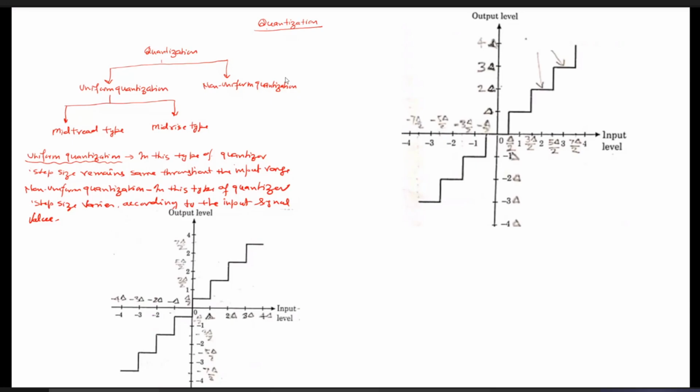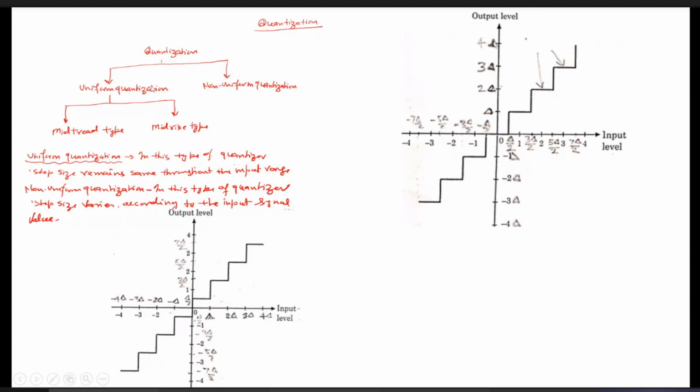This non-uniform quantization is called companding, which we will study. Companding consists of two processes: one is the compressor, another is the expander. That we will study after studying uniform quantization. Uniform quantization is of two types: one is the mid-tread type, another is the mid-rise type. First we will discuss the mid-tread type of uniform quantization, then the mid-rise type. Then we will go for companding, that is, non-uniform quantization.